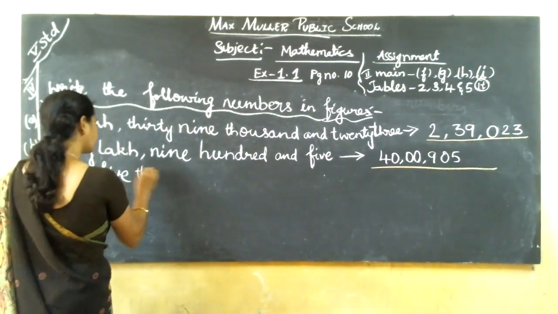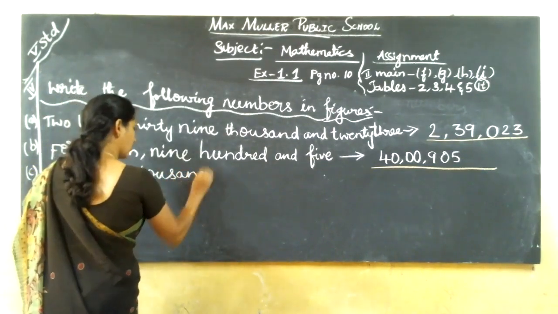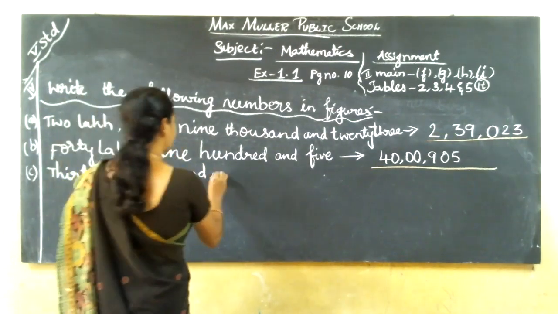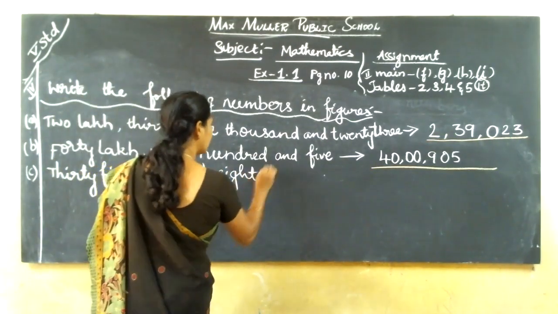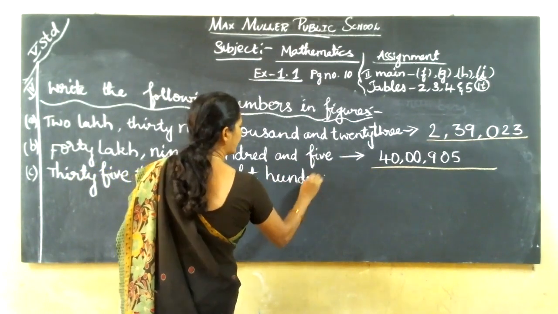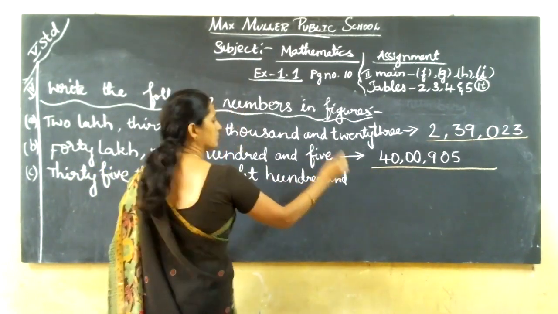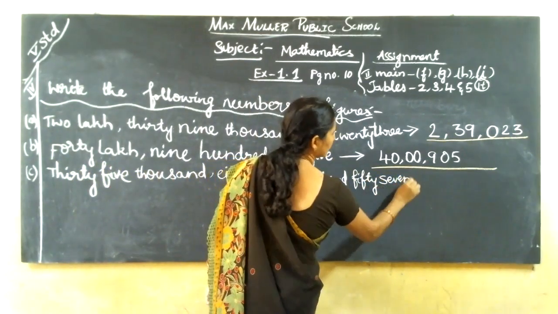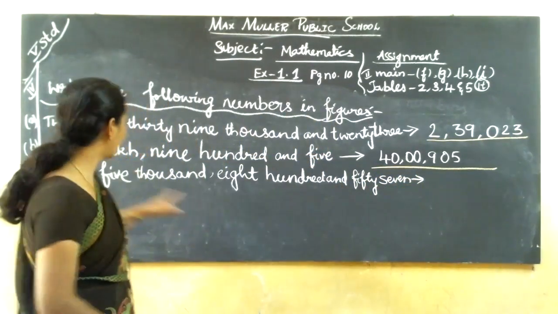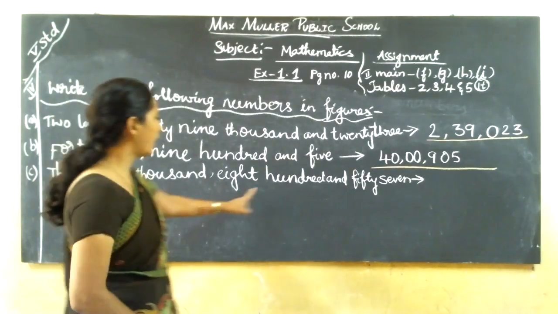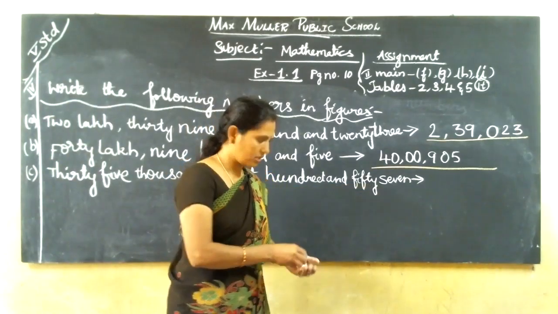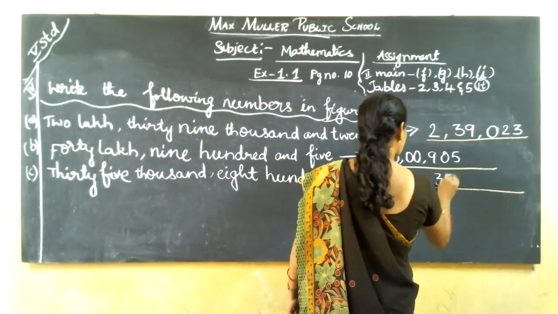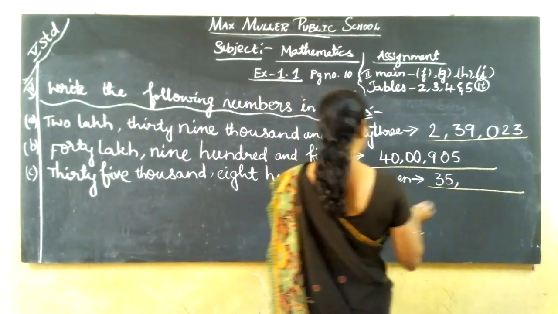35,857. So for this we have to write the number 35,000, then 857.